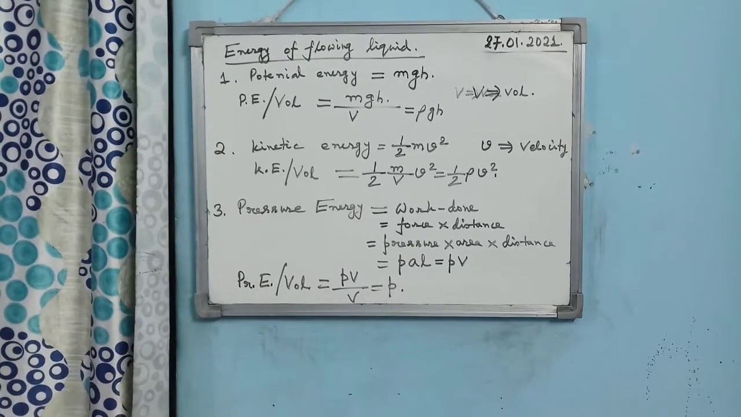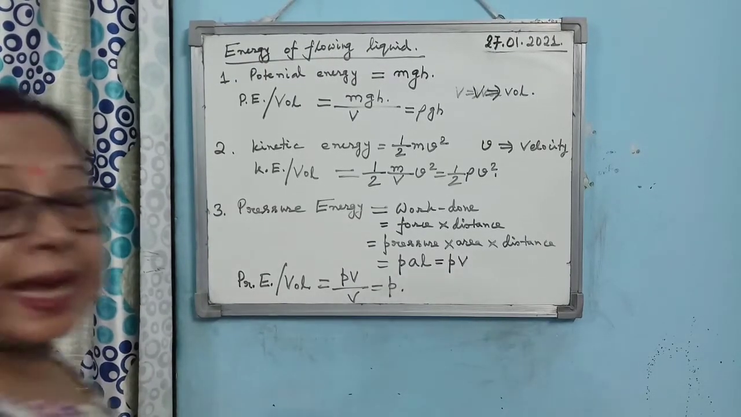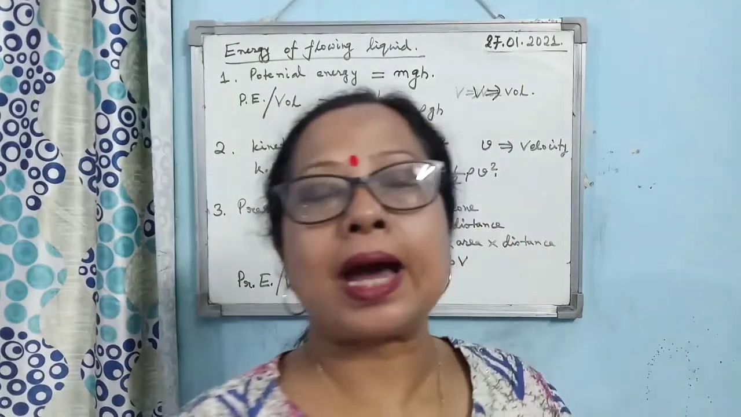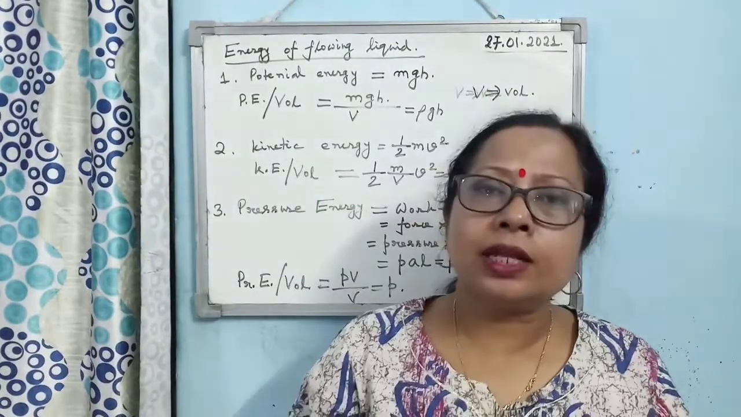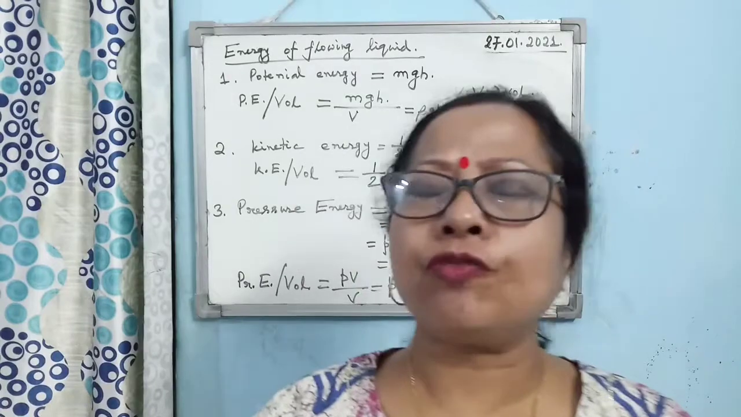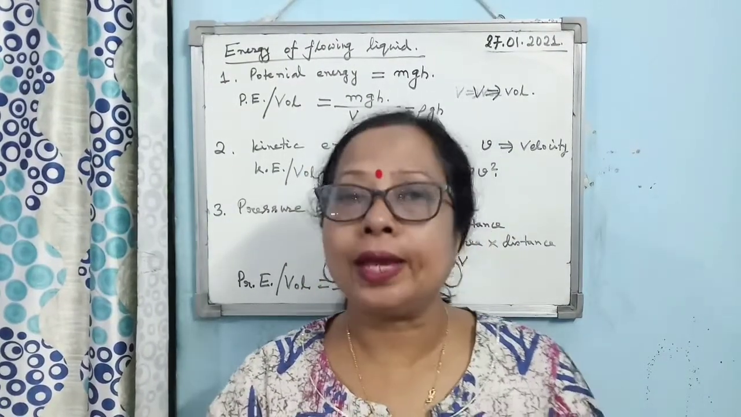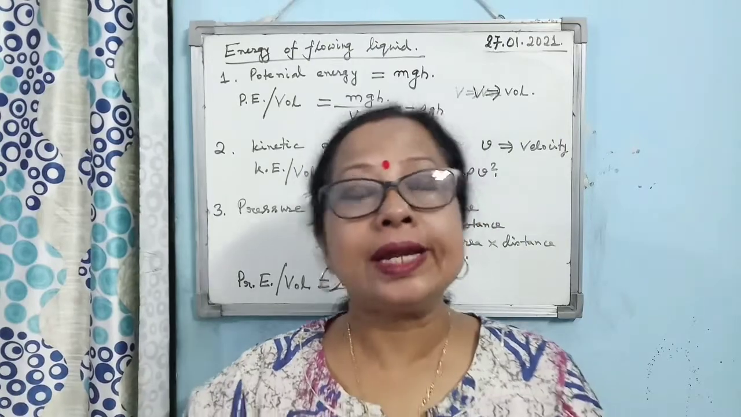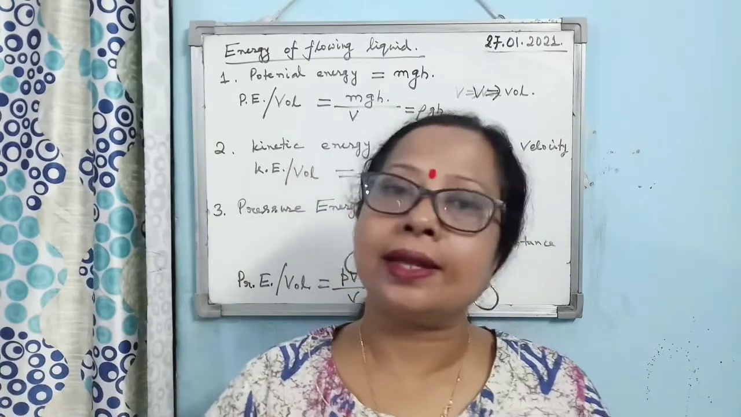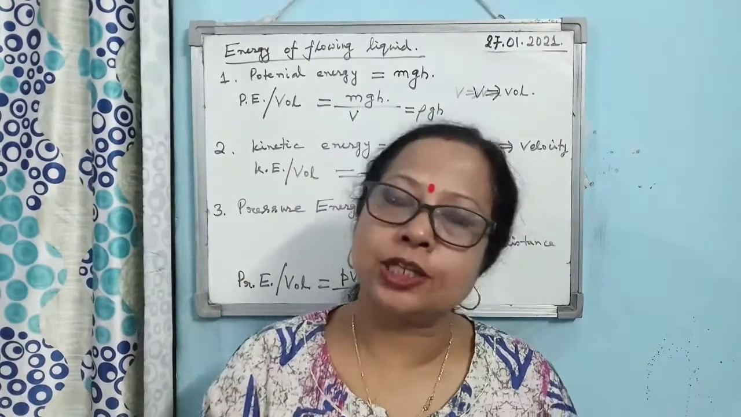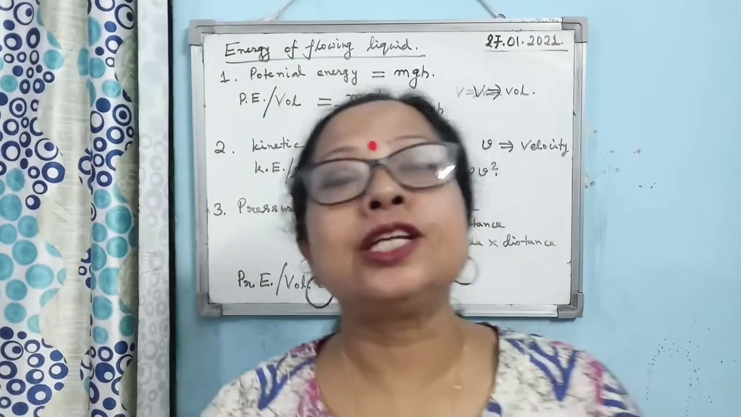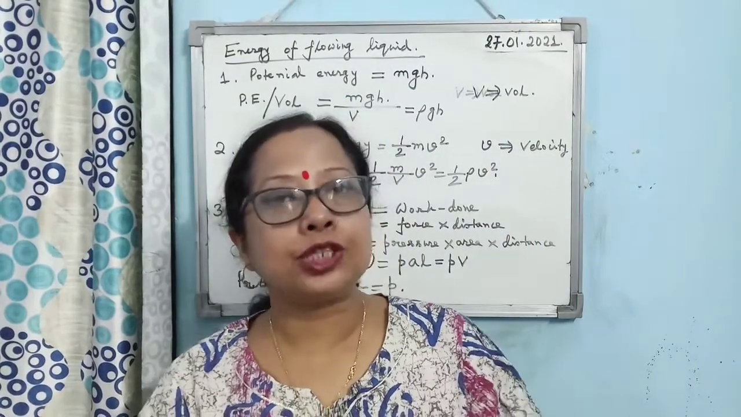Now the next concept is coming: what are the energies possessed by a flowing liquid. The first is very simple. If you consider the tube through which the liquid is flowing, it is not on the ground, it is at a certain height h, so it should possess some potential energy. And what is the potential energy? It is given by mgh.